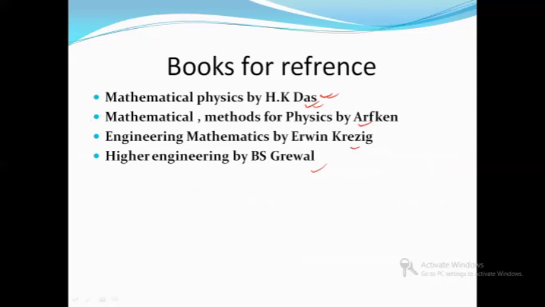So these are four really important books, and I think all of you have at least the HK Das book. This is what I'm expecting, because at the master's level also, BSc level also, we have used this book. So that's all in this video.